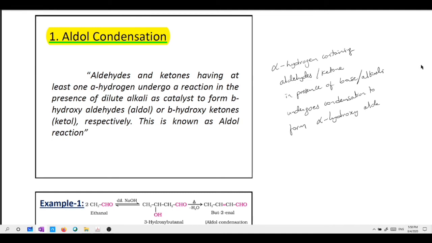aldehydes or ketones, which upon heating forms alpha comma beta unsaturated aldehydes or ketones. That we will see anyway in the example.